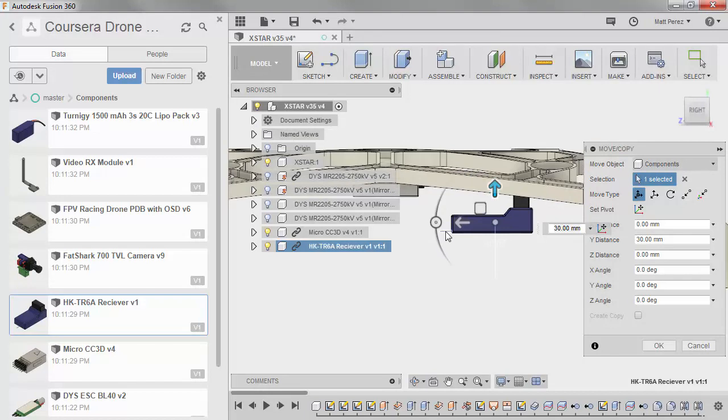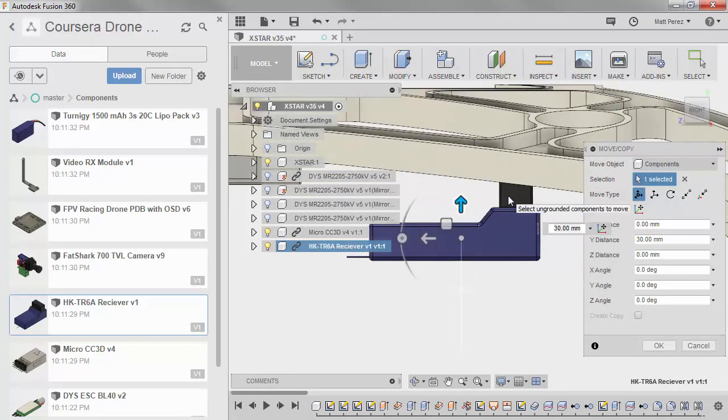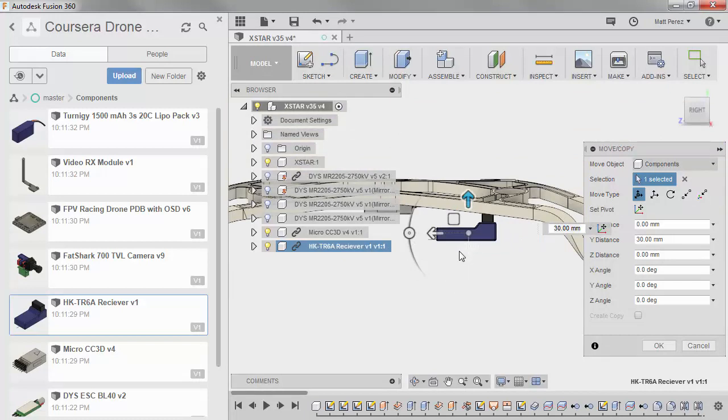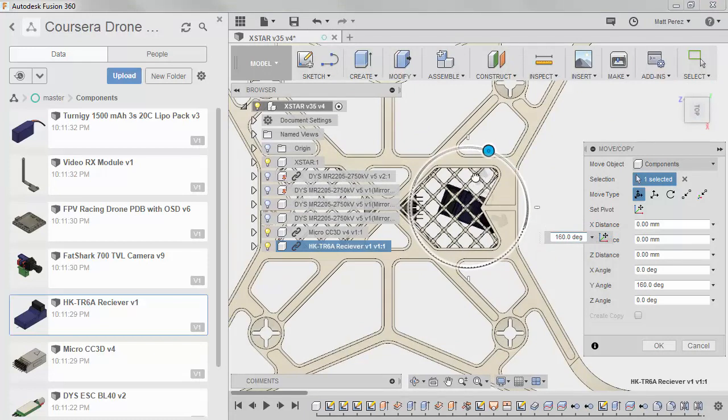Now in our case, the small wire here is actually where the antenna cable comes out, and the black blocks on the top are where all the individual cables are going to come out for the multiple channels on the receiver. So that means that when we have a throttle or if we pitch or yaw on the craft, we're actually going to be sending a signal that tells the flight controller which thing we're adjusting. So I'm going to rotate this around 180 degrees so that the wire that is our antenna faces out the back and we can zip tie it or attach it to the frame.